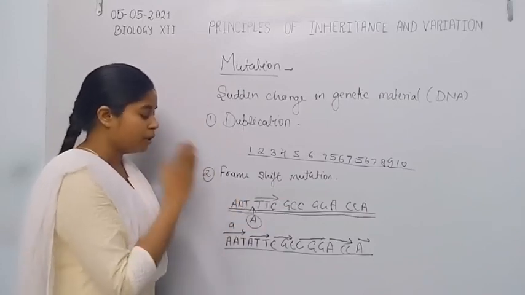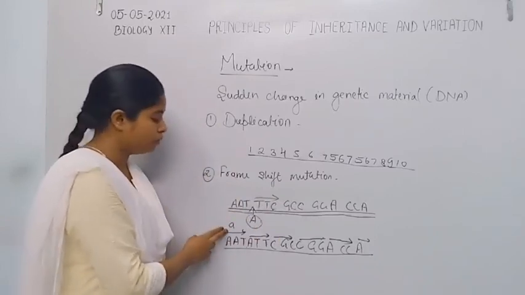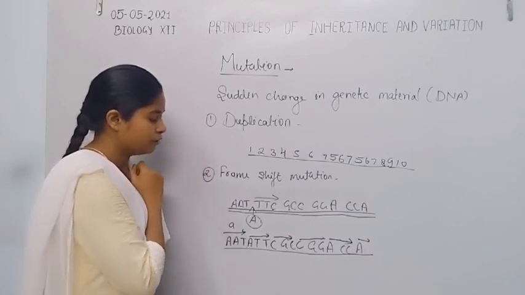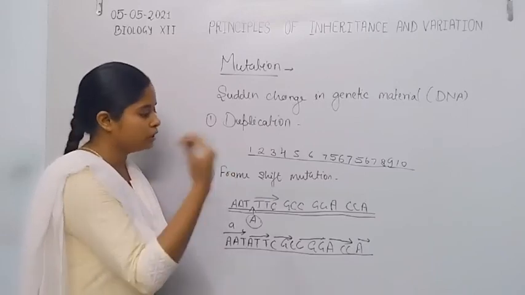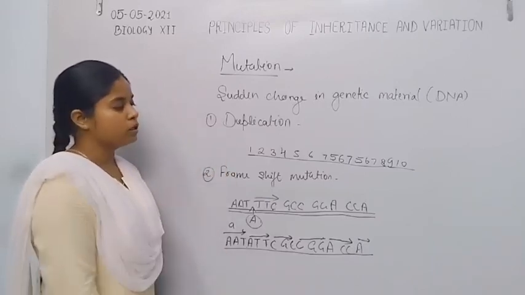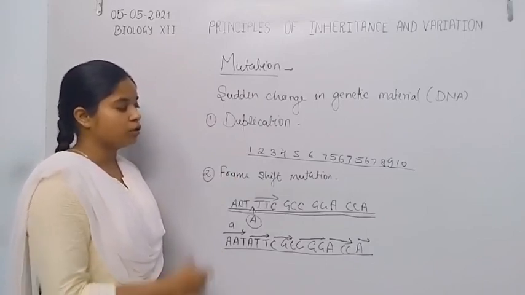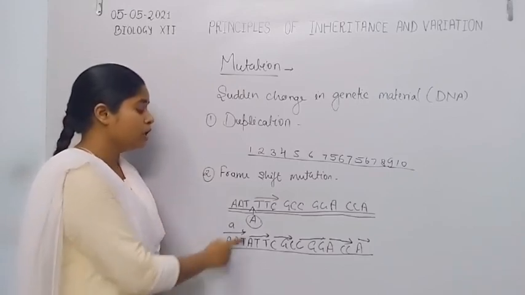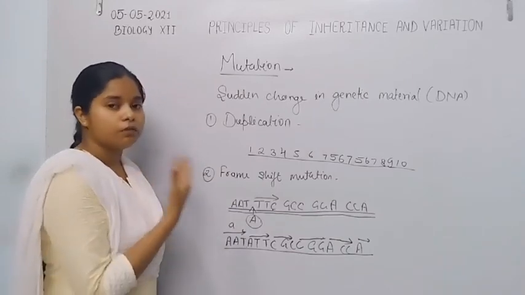shifted, because the codons are read in triplet form. Due to this reason, the frame gets shifted after the addition of adenine or after the deletion of a nitrogenous base. So deletion of a nitrogenous base is another example of the frame shift mutation, but in this type of mutation, the addition of adenine causes the frame shift mutation.